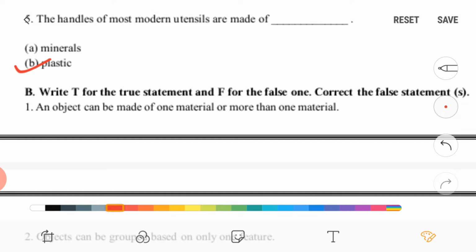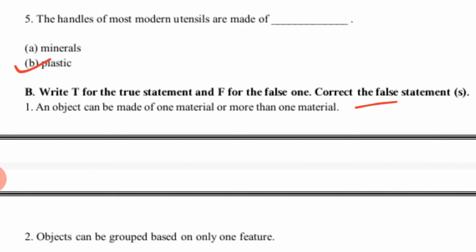Now true and false. If it is false, then correct the false statements. So first question is, an object can be made of one material or more than one material. So it is true.